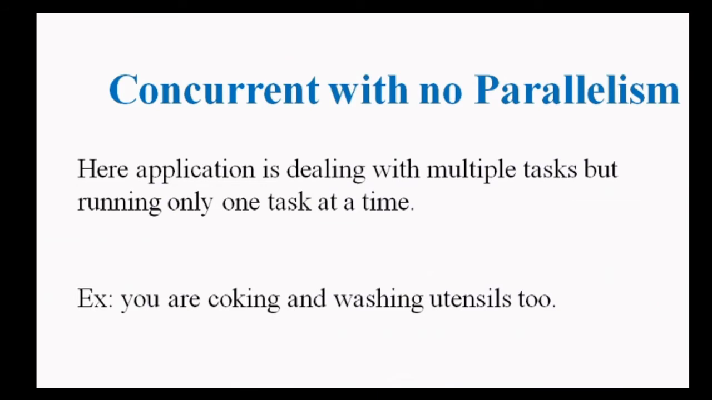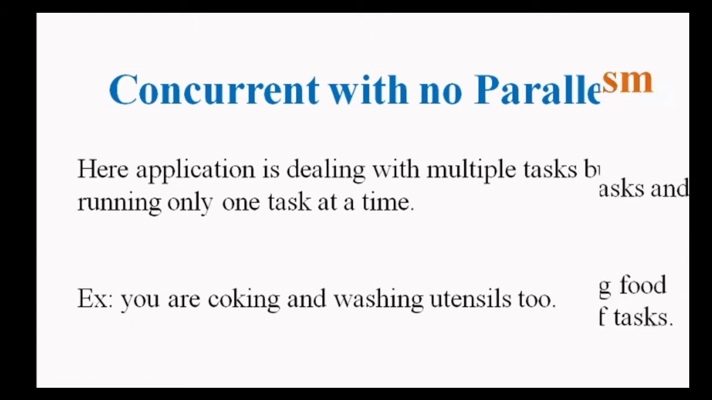Concurrent with no parallelism. Here the application is dealing with multiple tasks but running only a single task at a time. As we said in our example, if you are cooking and washing utensils too, this is an example of concurrency with no parallelism, because a single person is dedicated to multiple tasks, although at a time he is performing a single task.